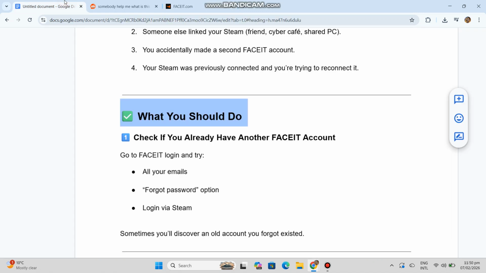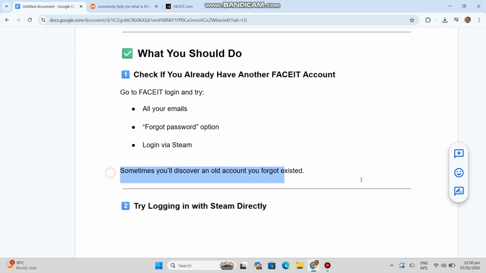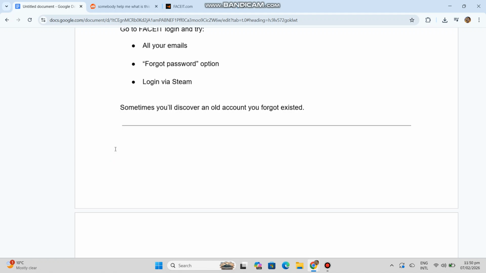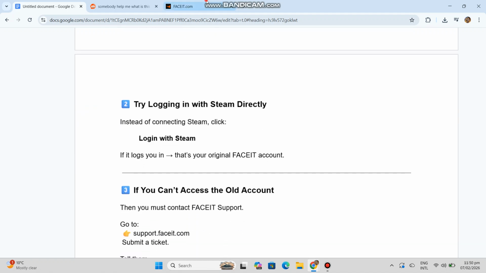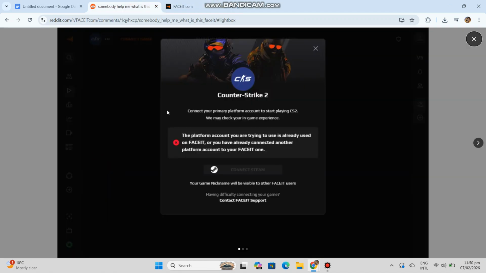Try logging in with Steam directly. Instead of connecting Steam, click "Login with Steam." If it logs you in, that's your original FACEIT account.